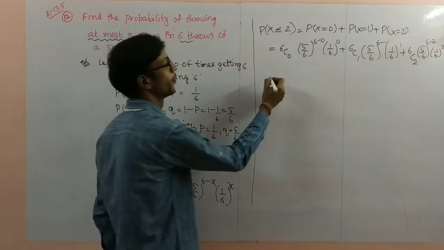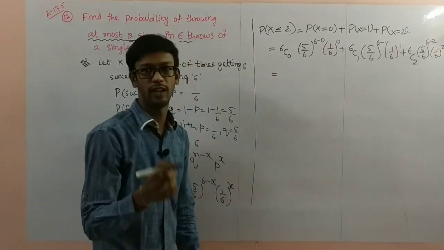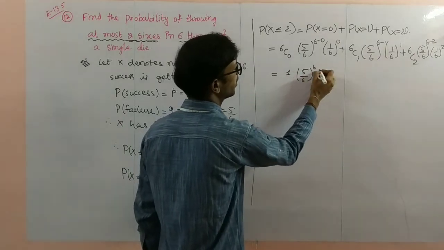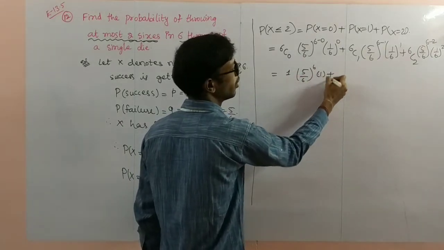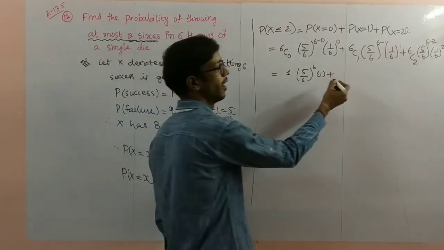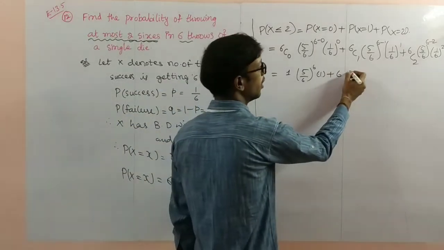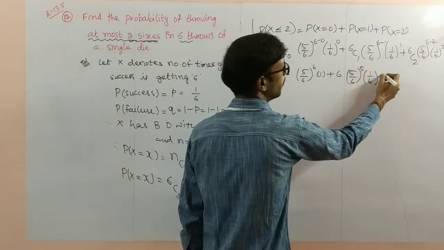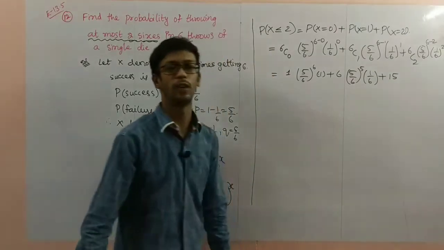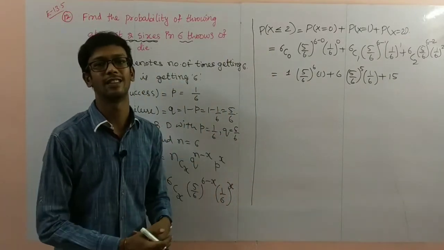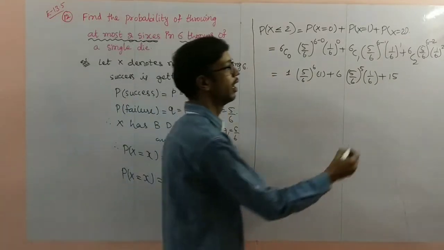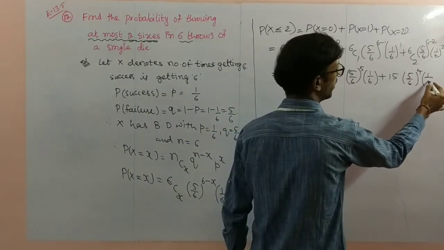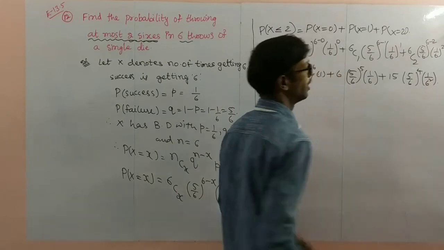So now 6C0 value is 1, 5 by 6 power 6, 1 by 6 power 0 is 1, plus 6C1 value is 6, 5 by 6 power 5, 1 by 6, plus 6C2 value is 15. If you have any doubt, apply the nCr formula. 15 you will get, 5 by 6 power 4, 1 by 6 square.